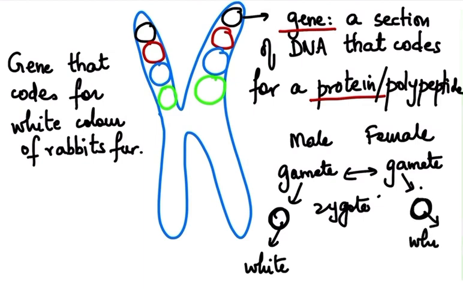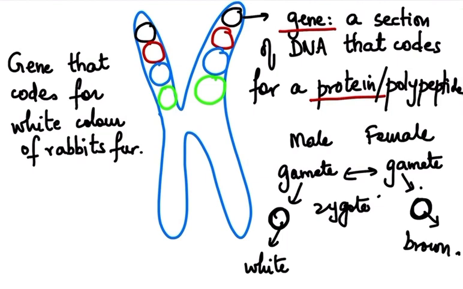This is one scenario. Another scenario can be that this male parent is giving a gamete which has a gene that is coding for white color, and then the other parent is giving a gene which is coding not for white color, but let's say for brown color.